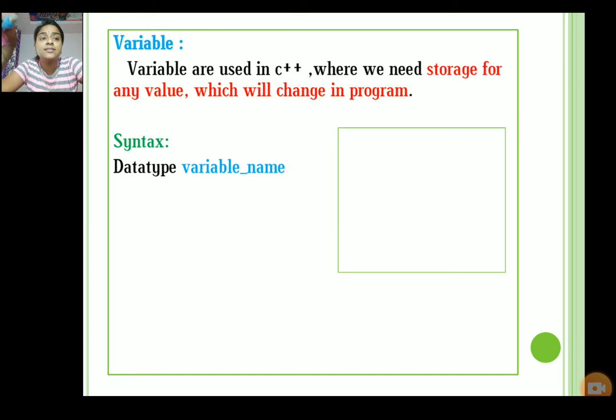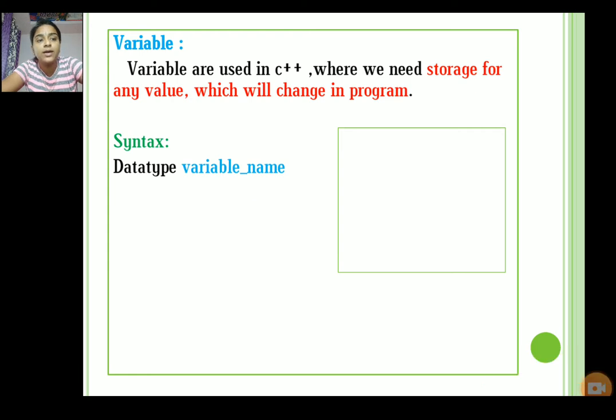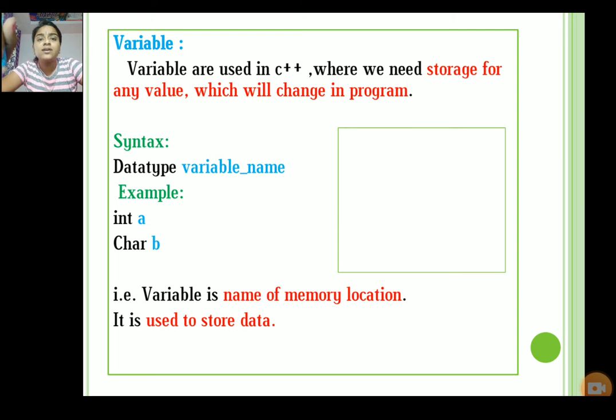There is a syntax: data type, then variable name. For example, int a, char b, string abc. Again, a variable is the name of a memory location, and it is used to store data.